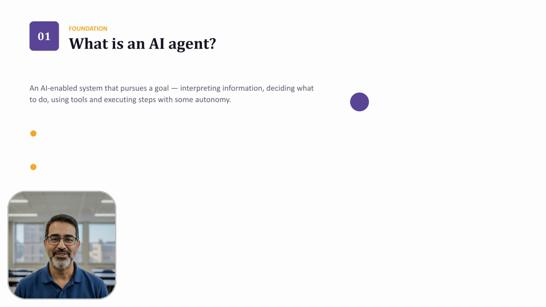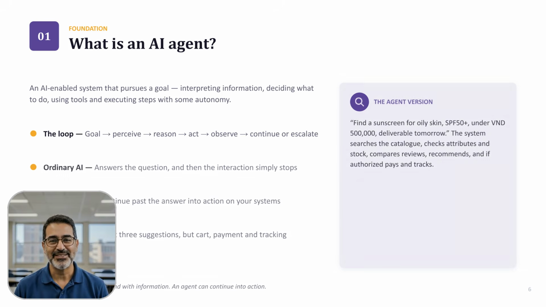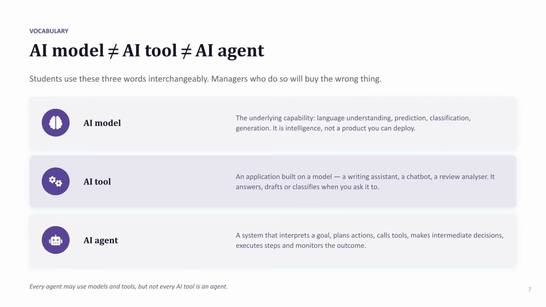It is an AI-enabled system that pursues a goal by perceiving, reasoning, and acting within a loop. Unlike ordinary AI that stops after answering a question, an agent can continue to take actions on your systems, like adding items to a cart or making a payment. It is critical to distinguish between an AI model, an AI tool, and an AI agent. An AI model is the underlying intelligence. An AI tool is an application like a chatbot. An AI agent is an autonomous system that plans and executes actions to reach a specific goal.